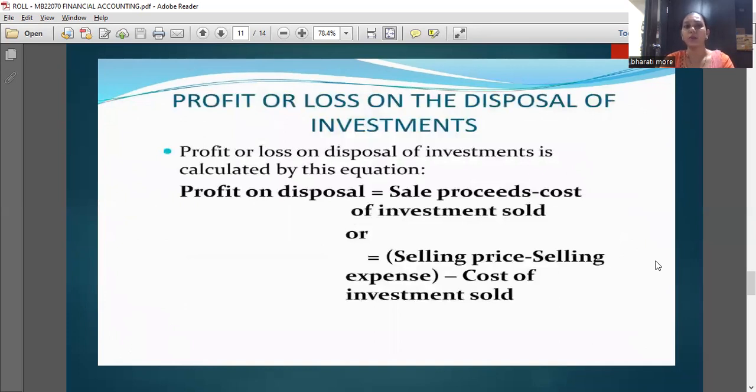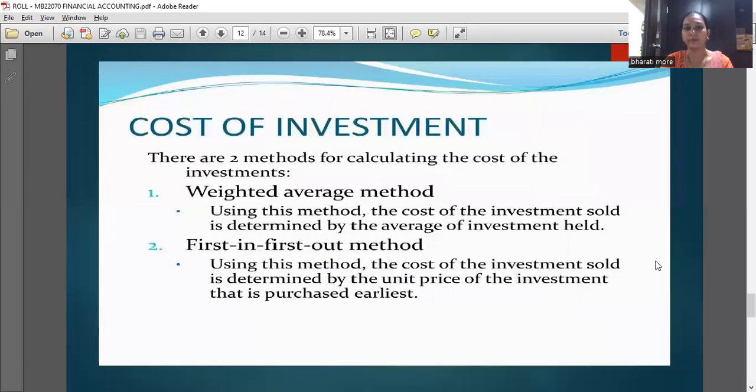Profit or loss on the disposal of investment is calculated by the equation. The formula is profit on disposal is equal to sale proceeds minus cost of investment sold, or selling price minus selling expenses minus cost of investment sold. That is the profit and loss on disposal of investment formula.